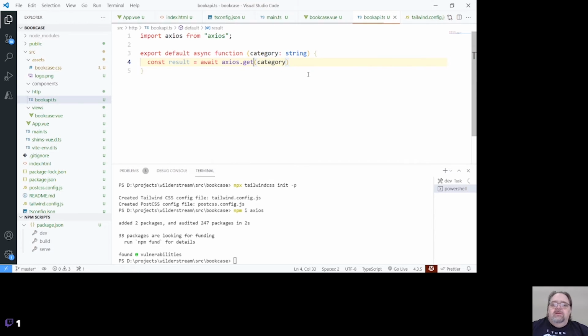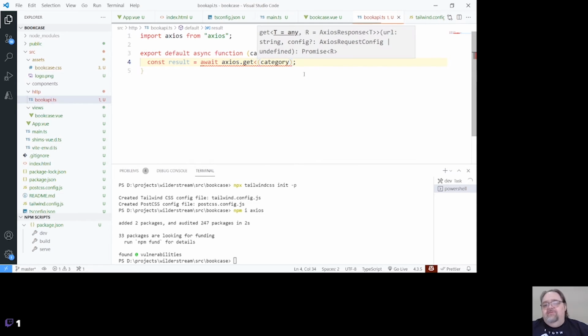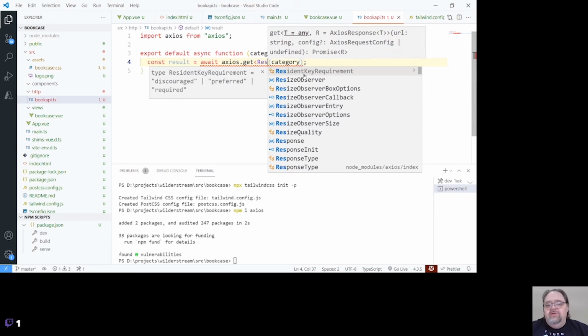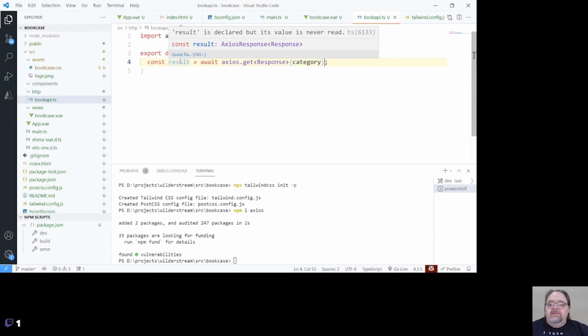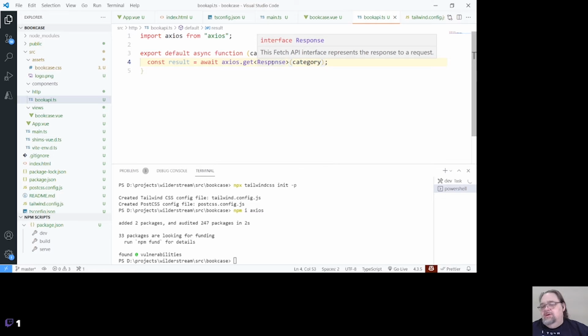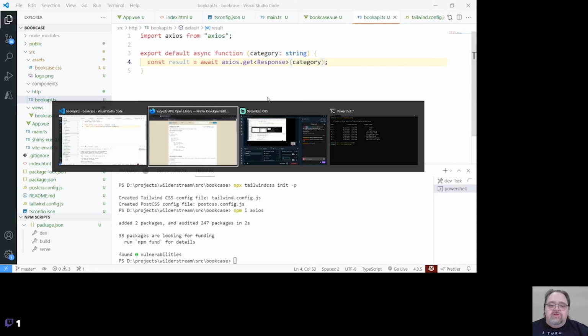Get. And what we're going to use here is a type information. And so I'm going to call this a type of response, which obviously we don't have yet. And that's one of the reasons I like the way that Axios works, is that it allows us to type the kind of object we're going to get back. But how are we going to type this response? It's expecting this to be some interface that matches the type. And so let's go back here.